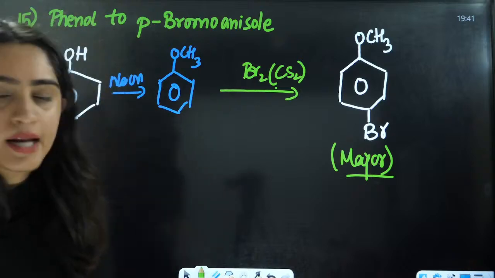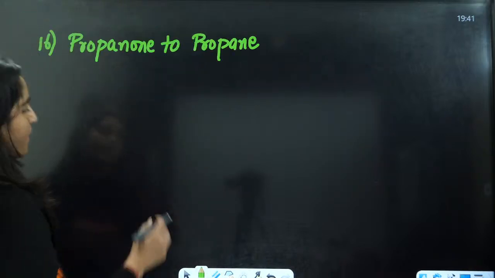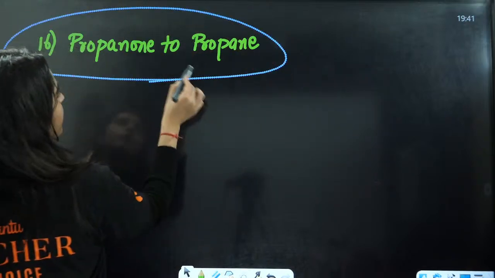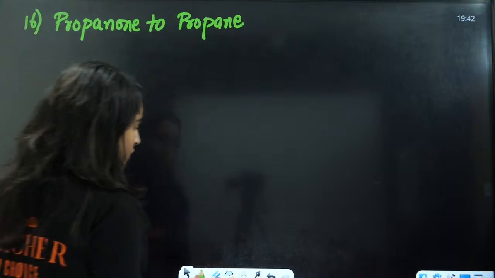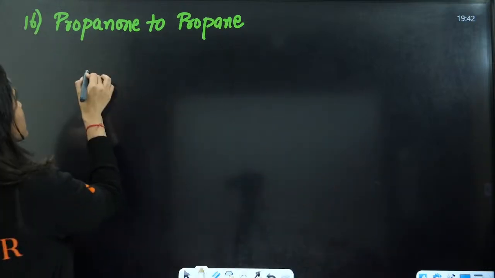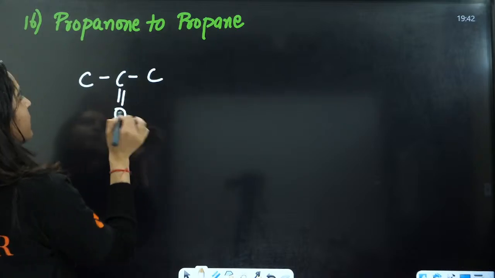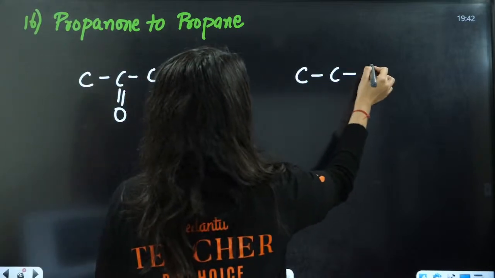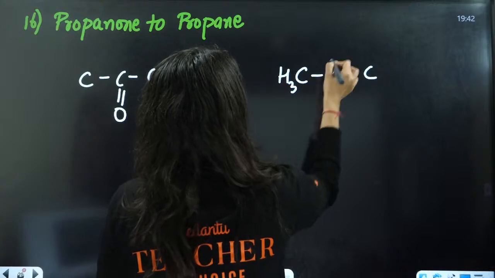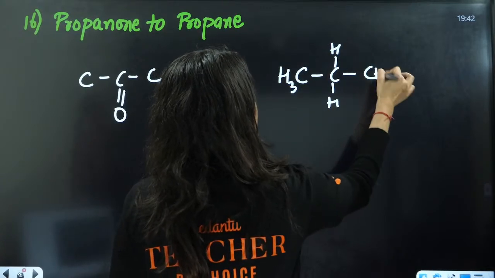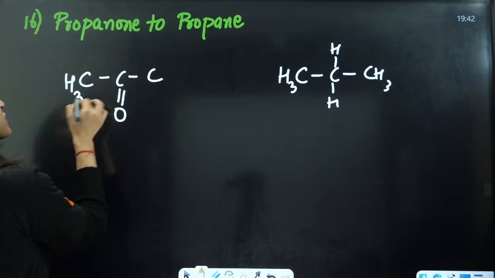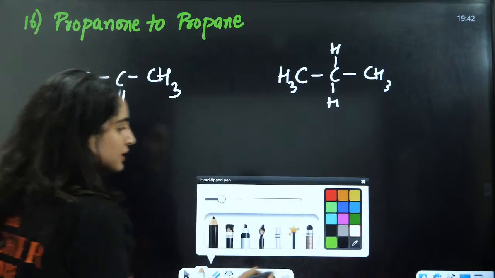Okay, cool. Now, the next reaction is propanal to propane. You have propanal, that is 1, 2, 3, C double bond O, to propane, CH3 CH2 CH3. Very easy reaction, a very, very important named reaction.